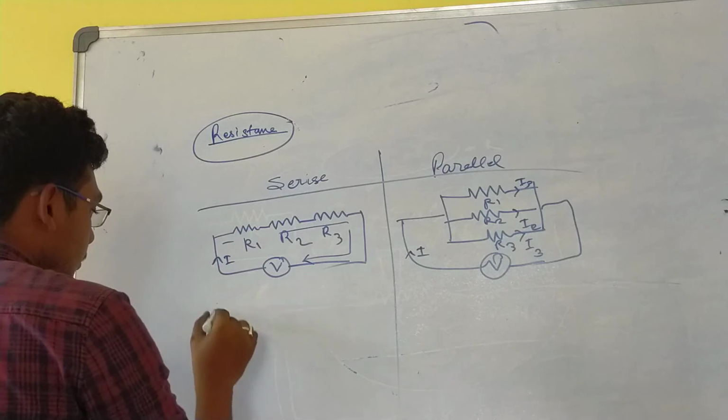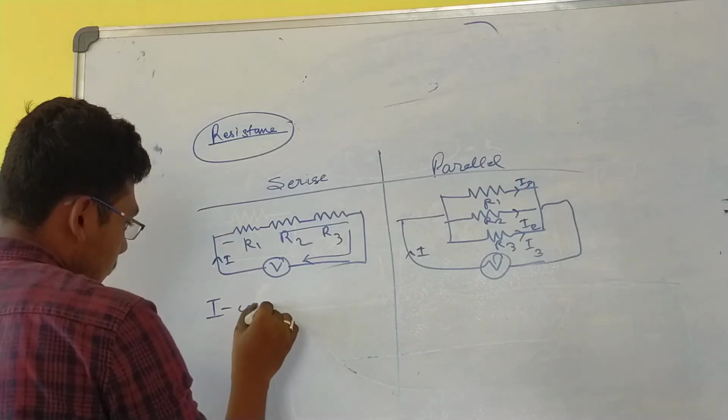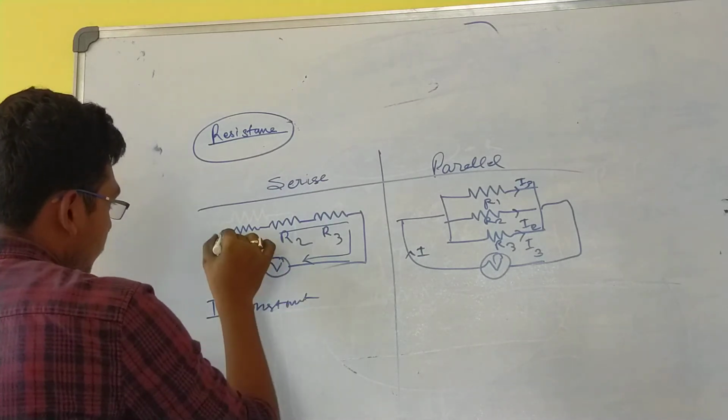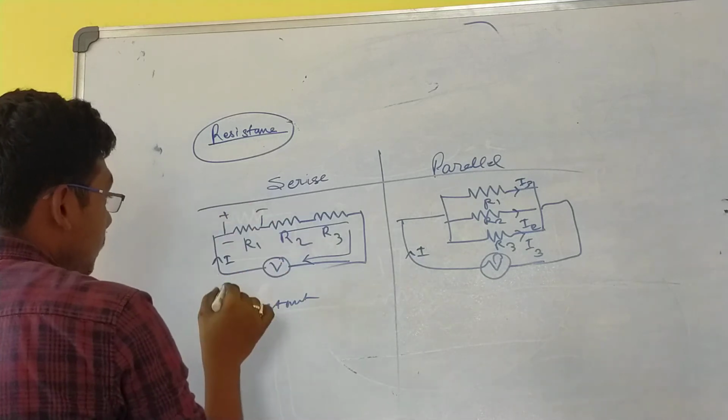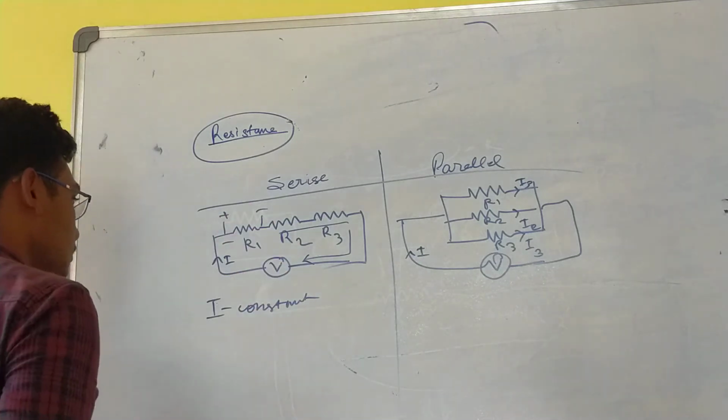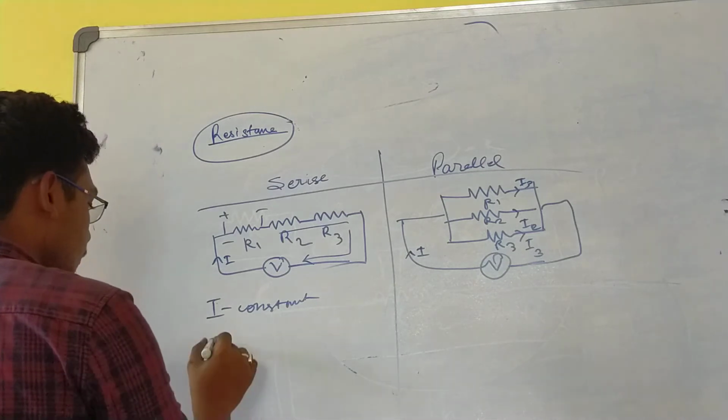The current throughout the circuit is constant, but the voltage is not constant. Voltage not constant.